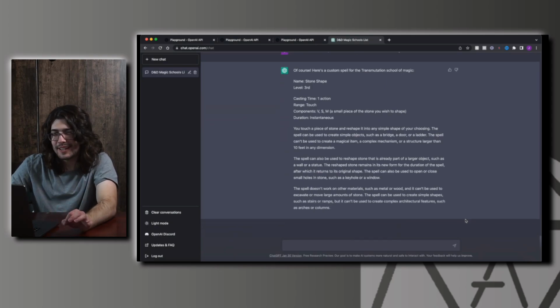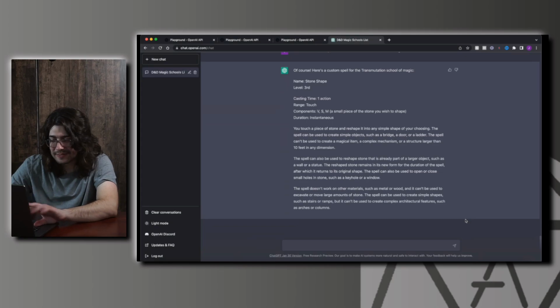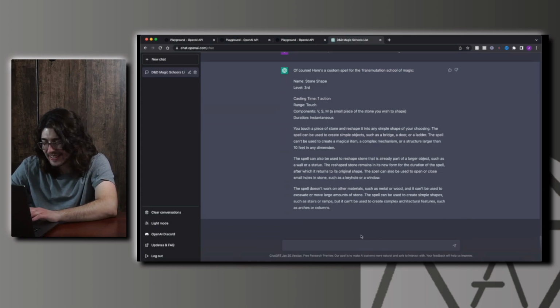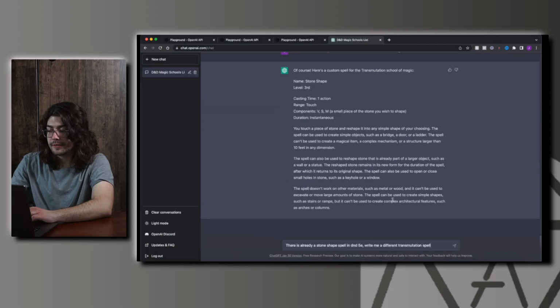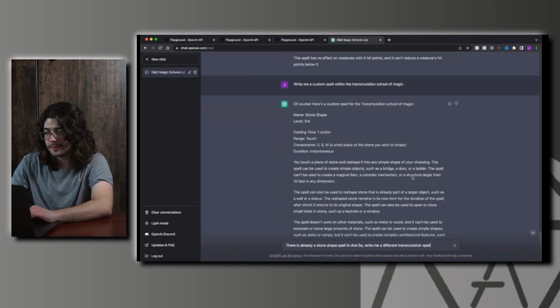Okay, I think we may have to ask for a new one here because there's already a spell one level higher that has the same name and it does a pretty similar thing. So yeah, I kind of just have to scrap that one. So I'll just say there's already a stone-shaped spell in D&D 5e. Write me a different transmutation spell.